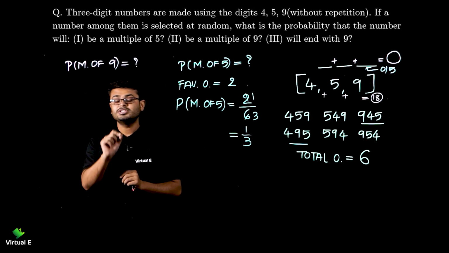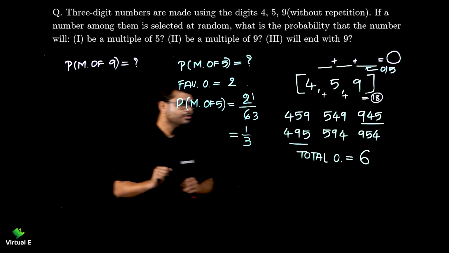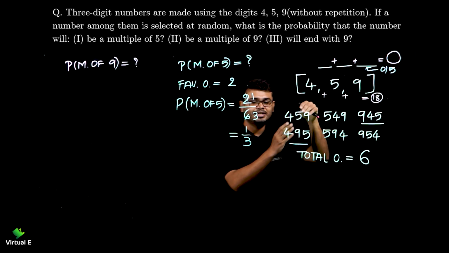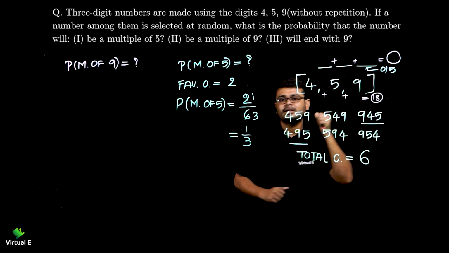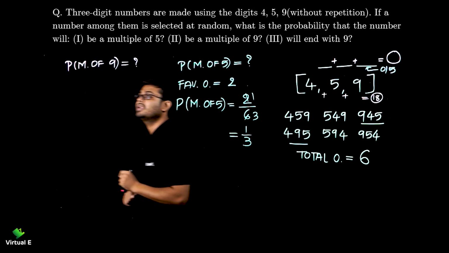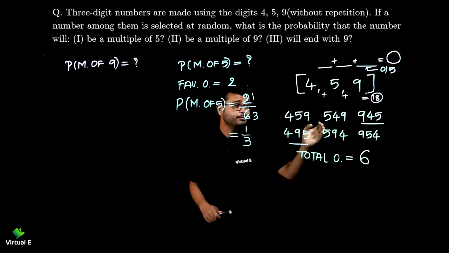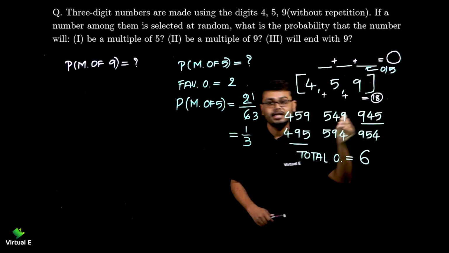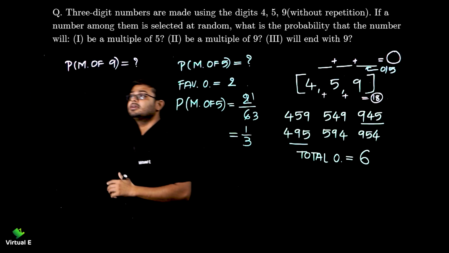We are not changing the digits. So if we add their digits, we are going to get 18 for all of them, so all of them will be divisible by 9. If you want to check for each of them, you can do addition: 5 plus 4 plus 9, 9 plus 4 plus 5. It is going to come 18 only, right?